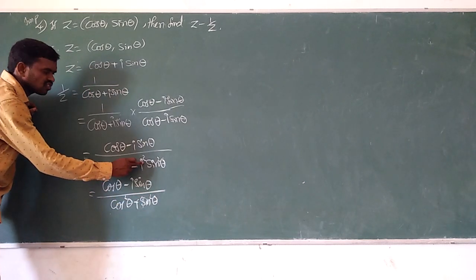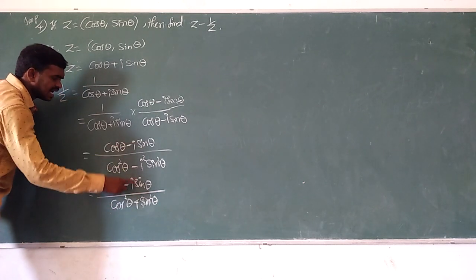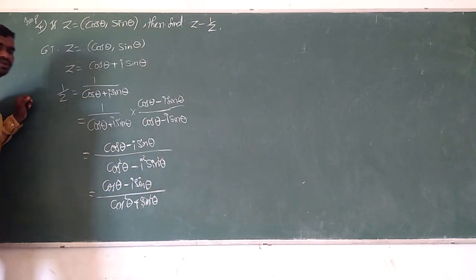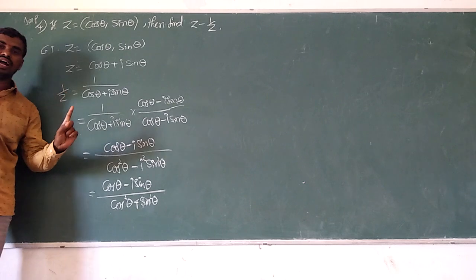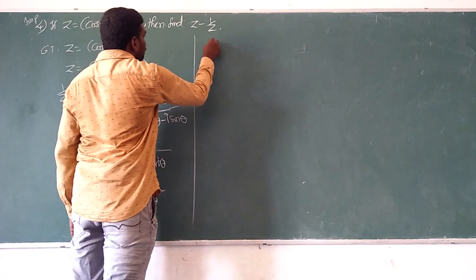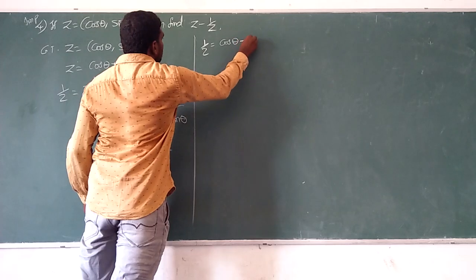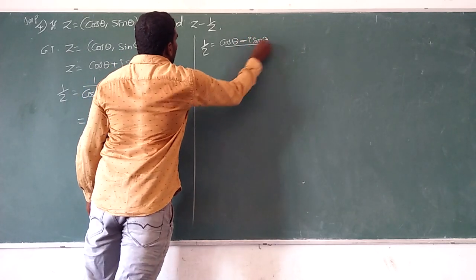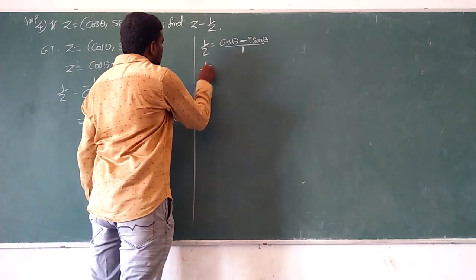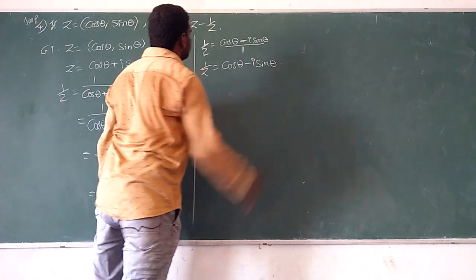Here i square means minus 1, minus into minus is plus. So sin square is sin square, cos square is cos square. Numerator as it is. In the denominator, what is the value of cos square plus sin square? First trigonometric identity, that is 1. Very good. So the denominator becomes 1. So 1 by z equals cos theta minus i sin theta by 1, and you can leave the 1 in the denominator. So 1 by z equals cos theta minus i sin theta.